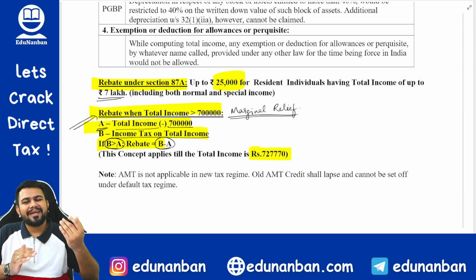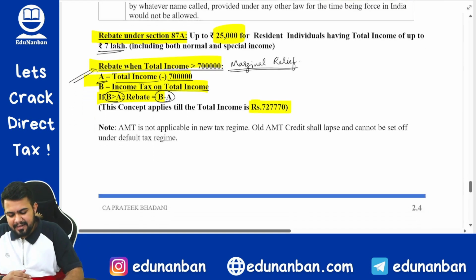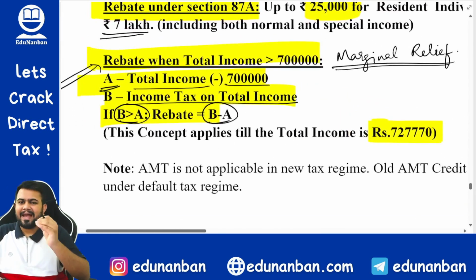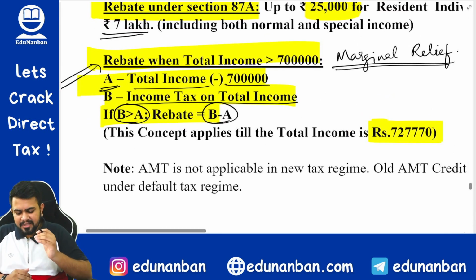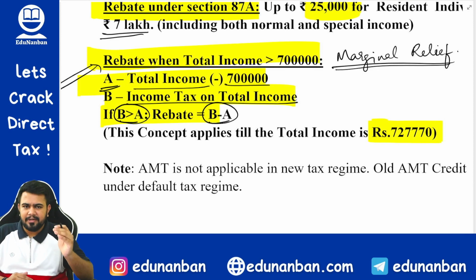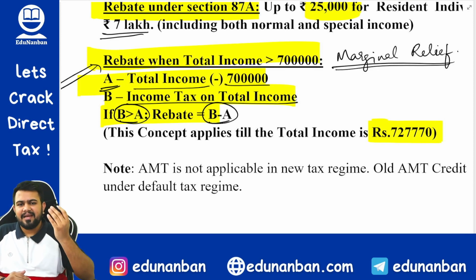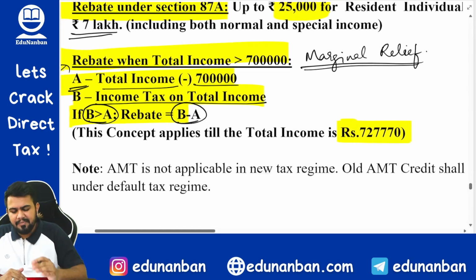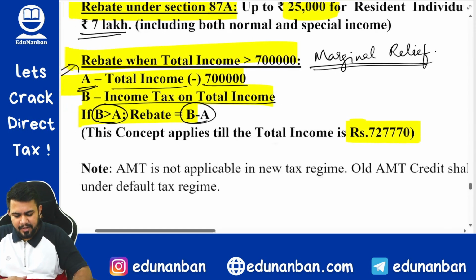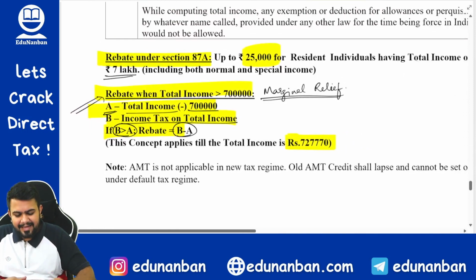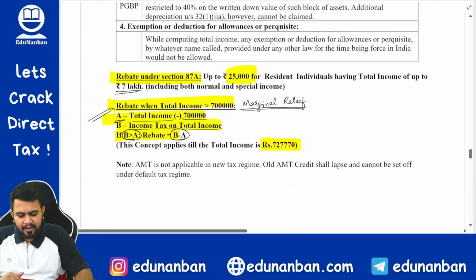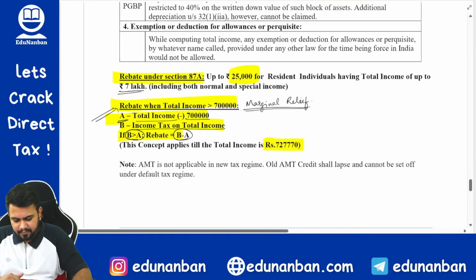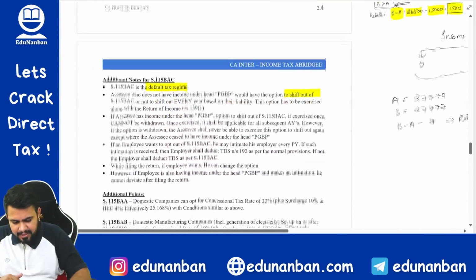How to calculate that rebate? To calculate that rebate, you have to find out A and B. What is A? Total income minus 7 lakhs. What is B? Income tax on total income. If B is greater than A, there is a rebate. Okay. What is the rebate? Rebate will be B minus A. I hope you are clear. And the example also, if you see once again, you will have total clarity on this rebate calculation. Okay. Now let's come to the next provision.